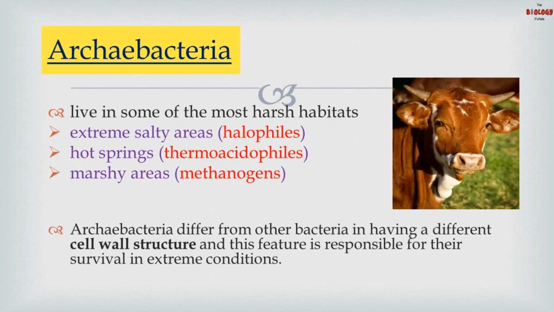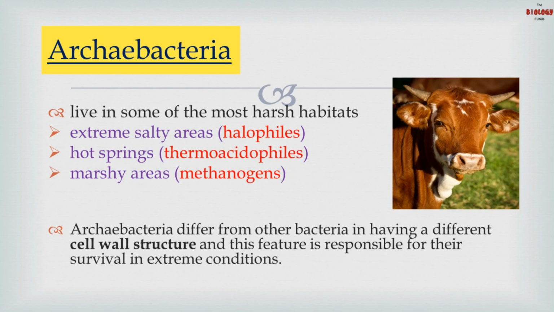Let's learn about Archaebacteria. Archaebacteria are very special bacteria because they live in some of the most harsh habitats. If you find Archaebacteria in extremely salty areas, they are called halophiles. The word halophile is derived from halos and philos. Halo means salt, philos means living, so they are salt loving. If you find bacteria in hot springs, they are termed thermoacidophiles. Hot springs are areas with high temperature and low pH.